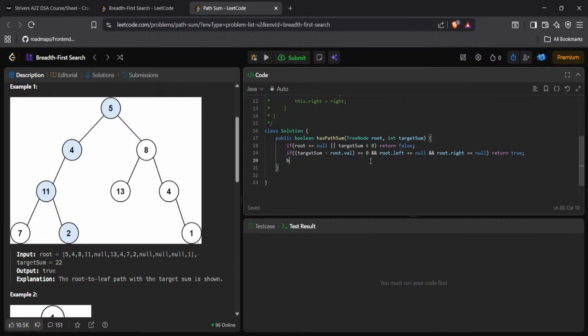Now we have to take a boolean left equal to hasPathSum(root.left, target sum minus root.val). Okay, now boolean right is equal to hasPathSum(root.right, target sum minus root.val).